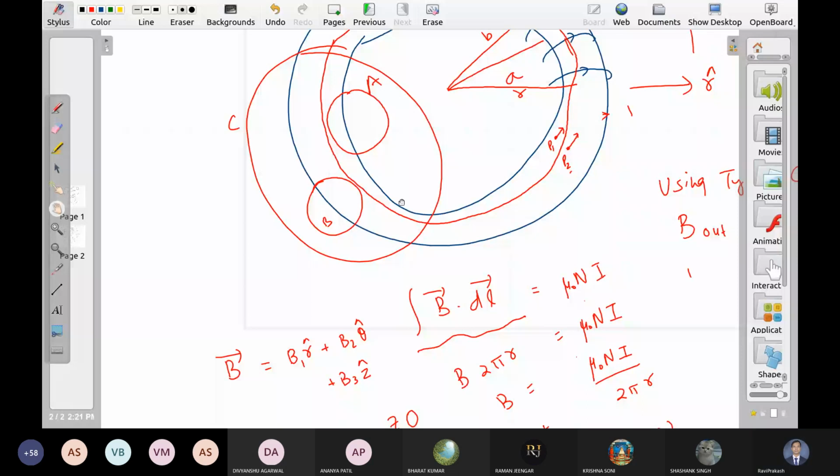Function of theta means, let us take 2 points somewhere here and here. The magnetic field vector is along this. For both points r is the same. Both are at the same distance from the center, but their theta parameter is different, right? This is at, let us say, minus 10 degrees. This is at, let us say, minus 20 degrees. Can the lengths of these two vectors be different?